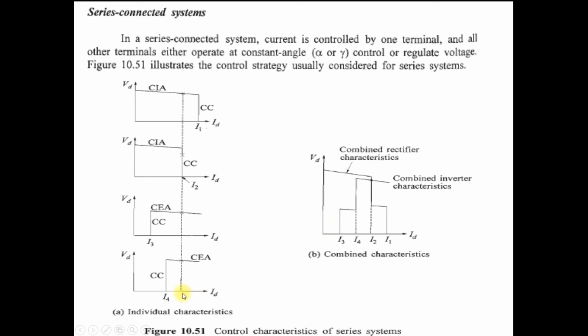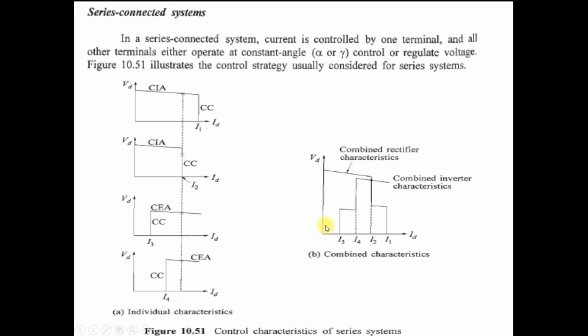And you can see that the current margin of converter 4 is more than the current margin of converter 3. So you can see the CEA of converter 3, then after it is shifted to the constant current, then constant extinction angle, and then the current order of converter 3. So this is the combined inverter characteristic.